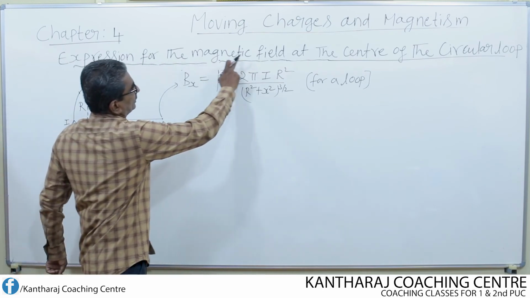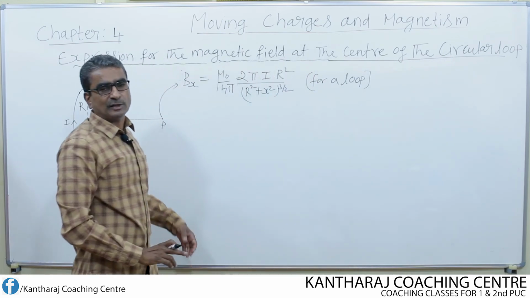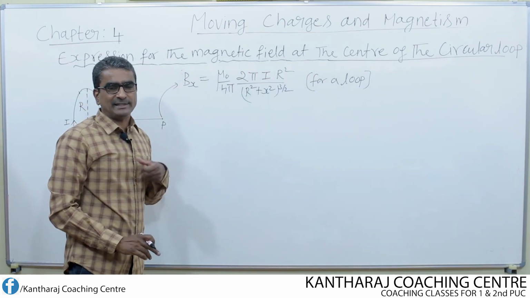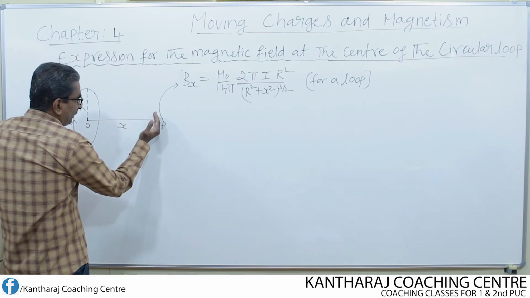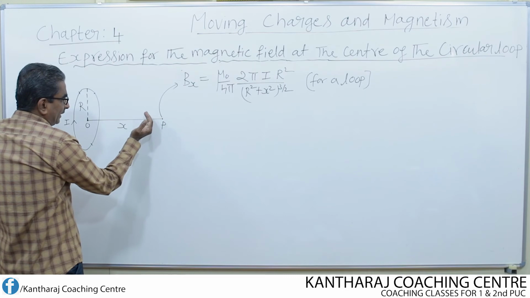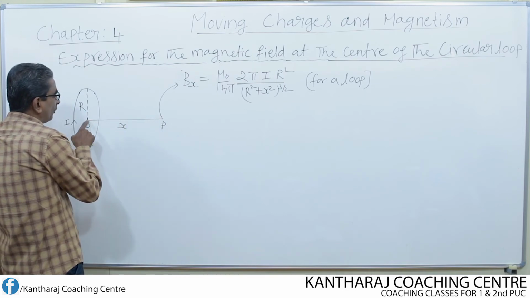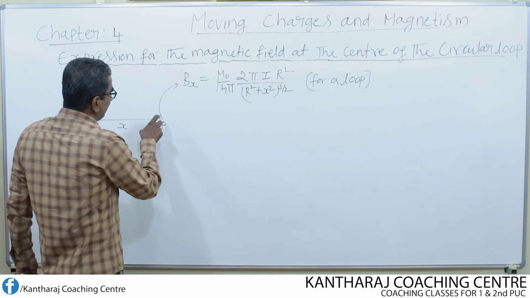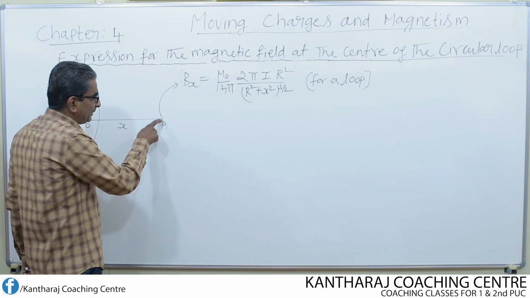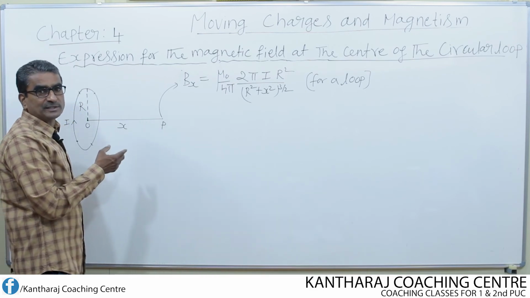The expression for the magnetic field at the center of the circular loop of wire carrying current. At the center means the point P: if it approaches close to O and merges with O, what happens to x? Instead of choosing the magnetic field point as P, I choose the magnetic field point as the center of the loop itself.